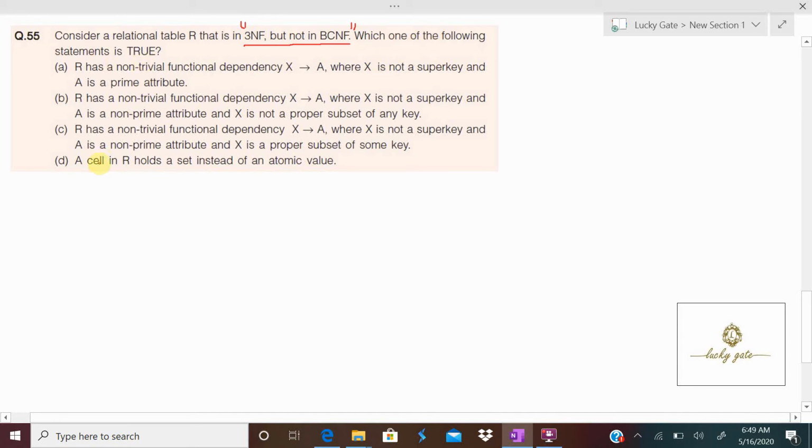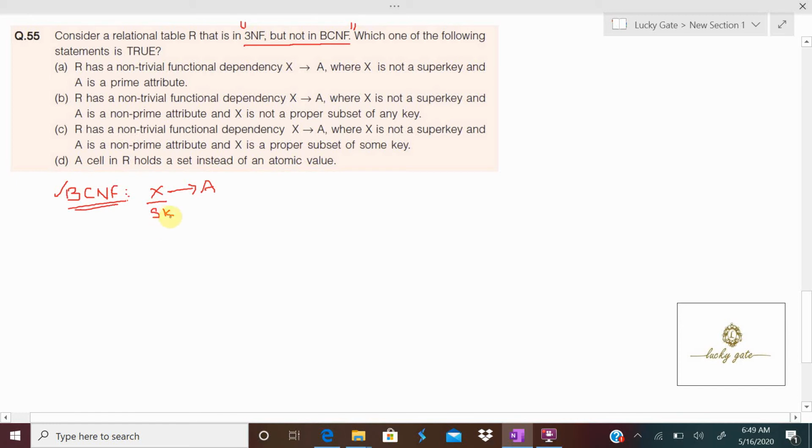First we'll understand what is 3NF and what is a BCNF relation. First, BCNF relation. What BCNF requires is, if a non-trivial functional dependency of the form X to A holds, it requires X should be a super key. It means if the LHS of every functional dependency is a super key, then such relations are called BCNF relations.